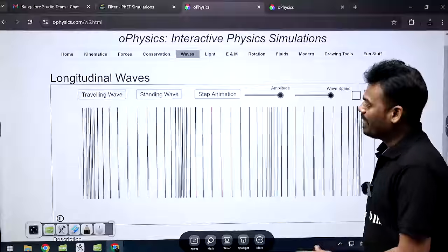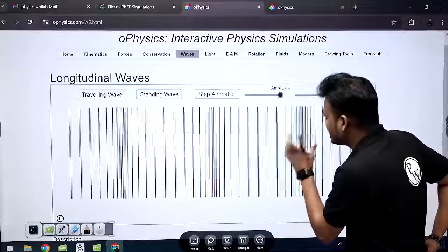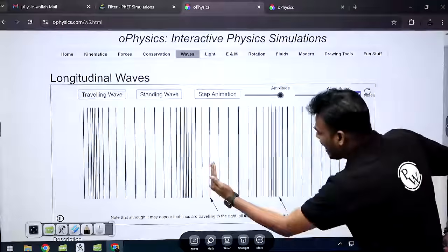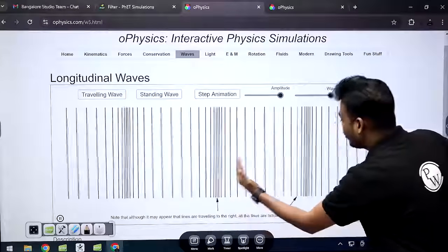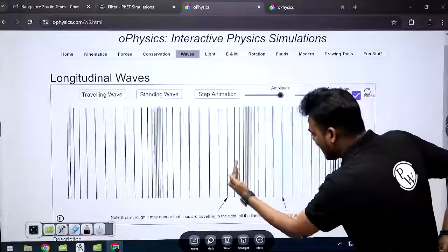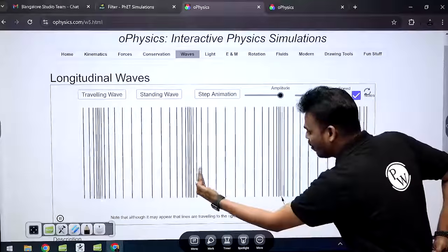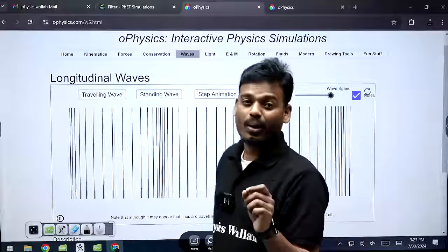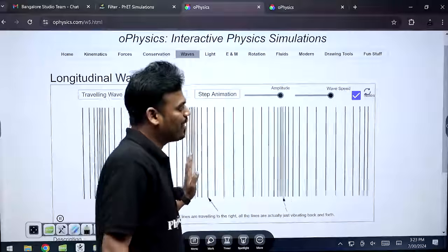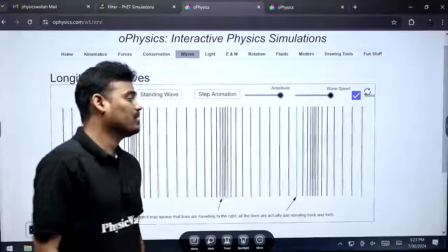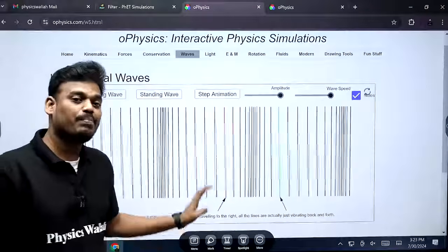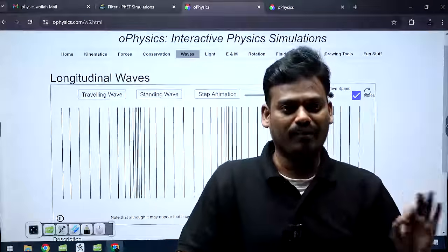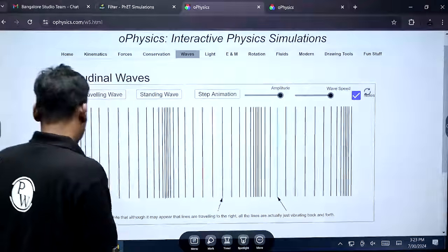Please concentrate on the red color as well as the green color. Note, red color and green color. See, they are just vibrating, meaning they do not move forever. They just move forward and again backward, forward and backward. This movement we call a vibration. So here the vibration of a particle and the wave motion are along the same direction, that means parallel to each other. So this arrangement we call a longitudinal wave. Got it?